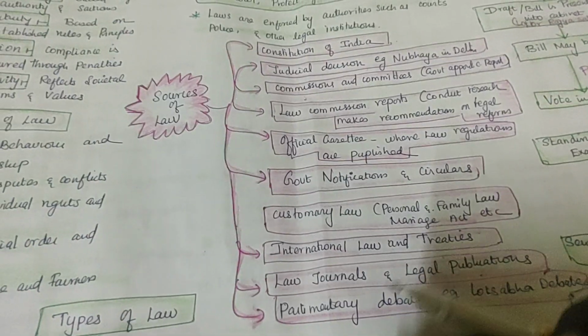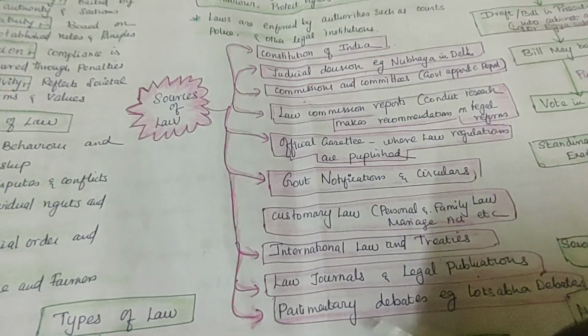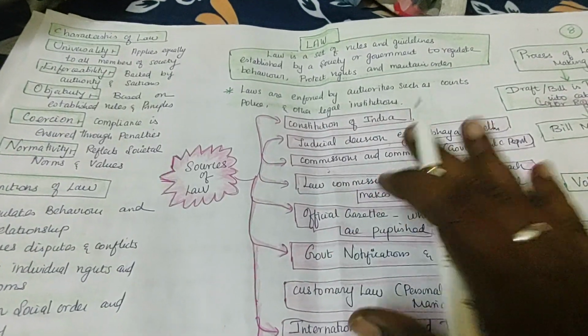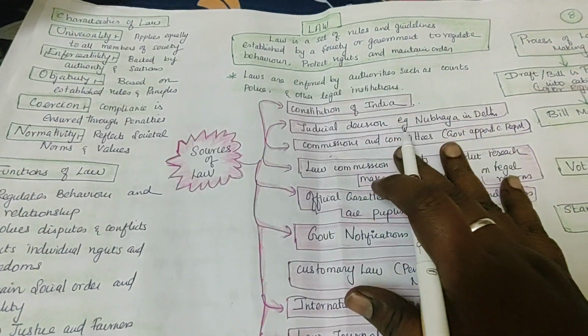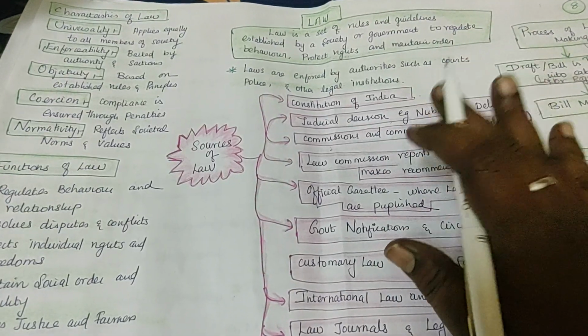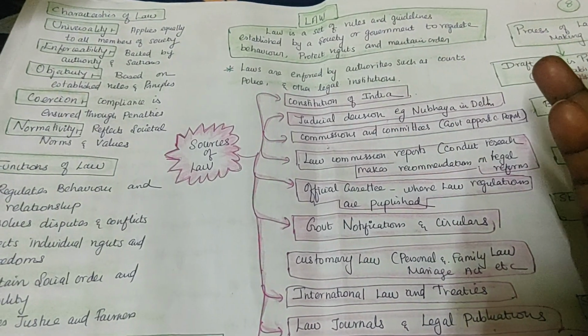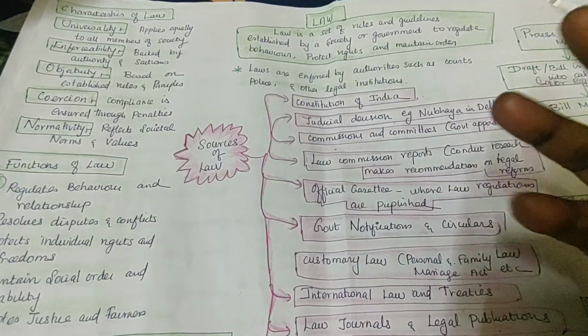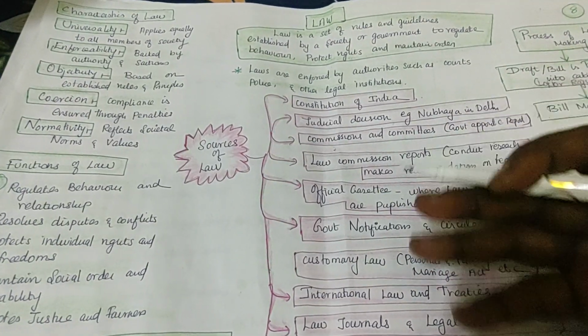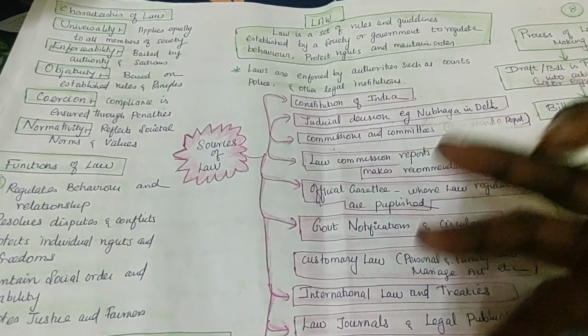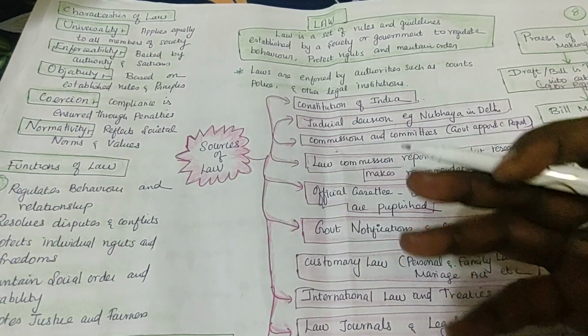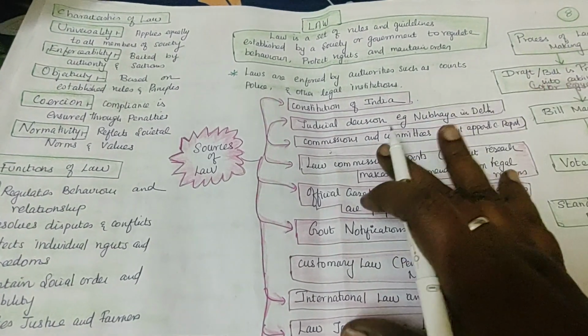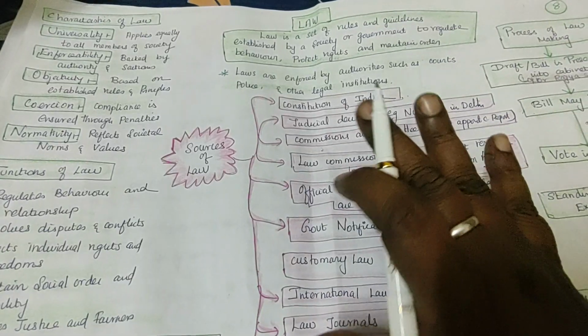Parliament debates, Lok Sabha debates, or any debates between the two parties. So this is how we make the main source from the Constitution of India. The Constitution of India mainly talks about the legislative, judiciary and executive. Legislative talks about how to make the law, the judiciary interprets the law, and the executive is the enforcement of law.